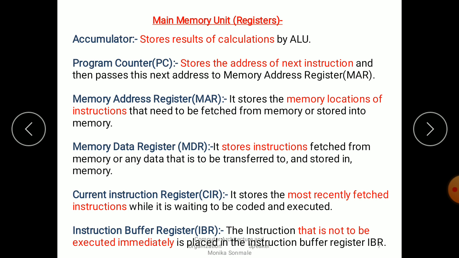And the current instruction register, CIR, stores the most recently fetched instruction. And IBR means instruction buffer register. A buffer stores temporary data, and in that the instruction that is not to be executed immediately is placed in the instruction buffer register, meaning IBR.